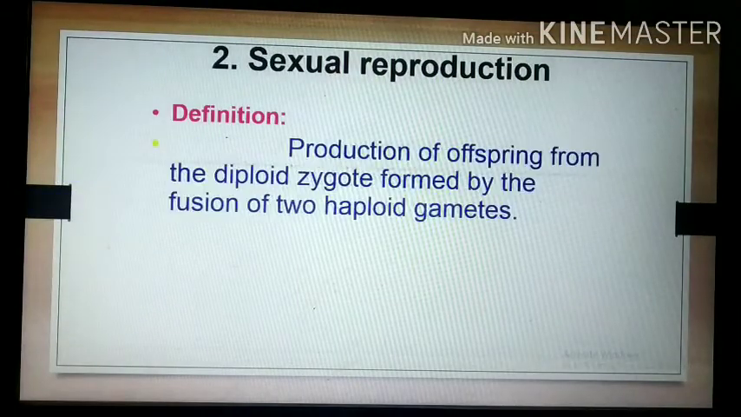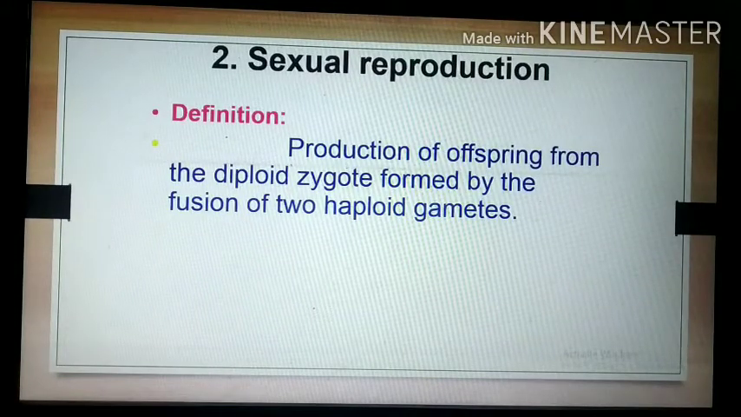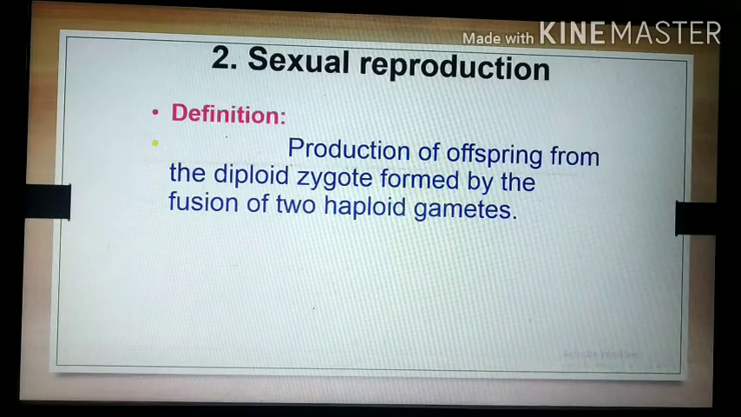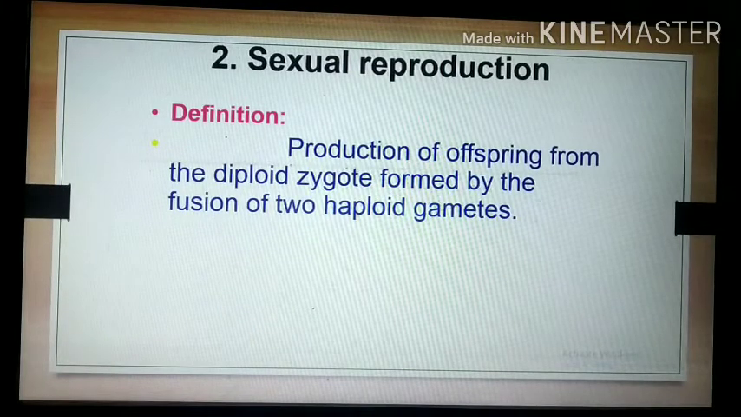The definition of sexual reproduction: the production of offspring from the diploid zygote formed by the fusion of two haploid gametes. We know the main difference between asexual and sexual reproduction is that in asexual reproduction only one parent is involved, with no fusion of gametes, but in sexual reproduction two parents are involved and there is a fusion of two haploid gametes.